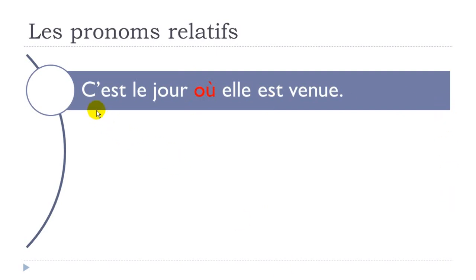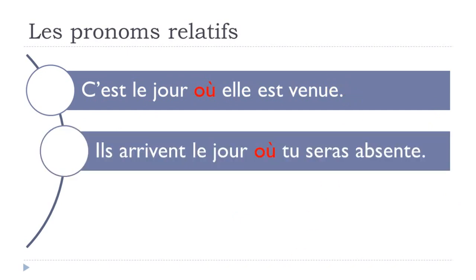So the first one, for instance: c'est le jour, the day, c'est le jour où elle est venue. Venir is to come. C'est le jour où elle est venue. Second example: ils arrivent le jour où tu seras absente. Arriver, to arrive.